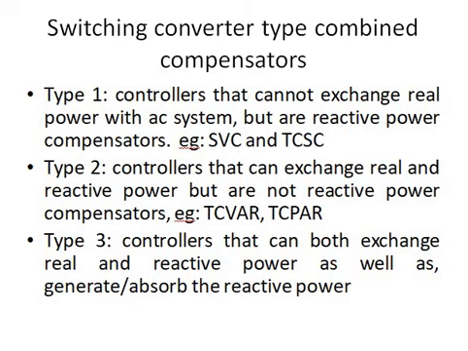The examples for this type of converters are TCVAR, thyristor controlled var compensators, and thyristor controlled phase angle regulators. Now the third category is a combination of type 1 and type 2. What is the combination? Both exchanging real and reactive power as well as compensating for the reactive power are possible here. Our unified power flow controller and interline power flow controller come under this category of compensators, that is UPFC and IPFC.